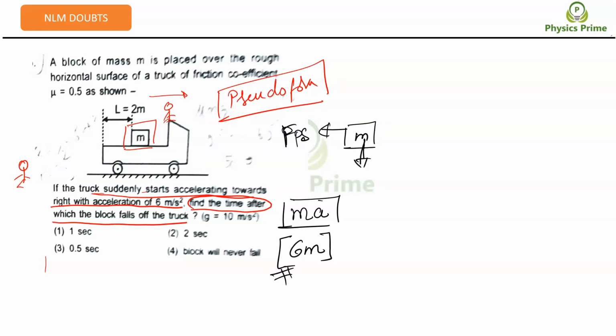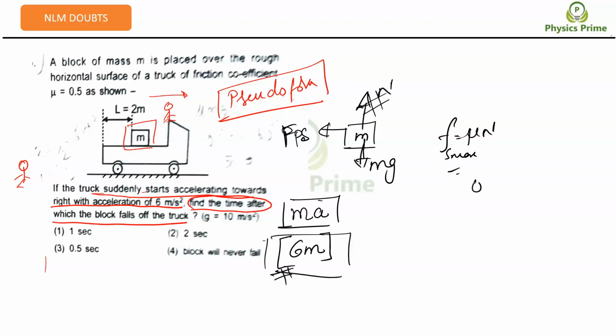And what is the friction force? That friction force is not what you calculate. That friction force is the force which is enough to make the block stay at rest. Remember the concept? Let's calculate the maximum frictional force, that is mu into N. Here mg is downwards, N is upwards, so maximum friction f_s max is mu into N. That will be 0.5 into m into g, with g as 10, so I can take it as 5m.